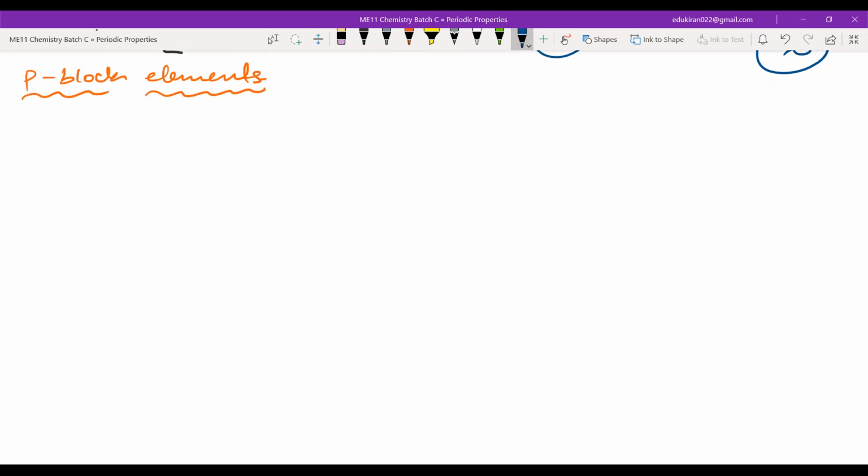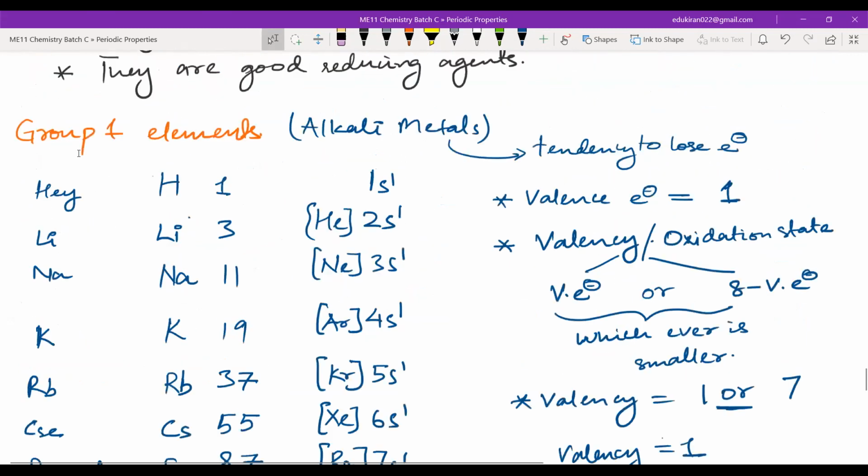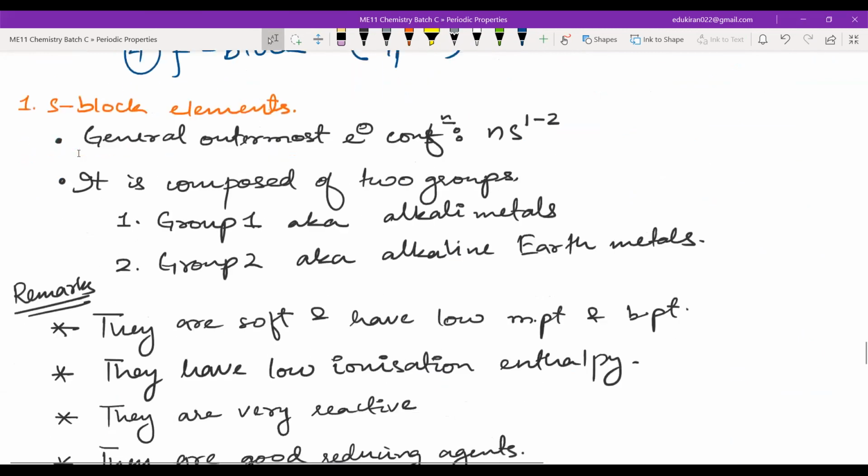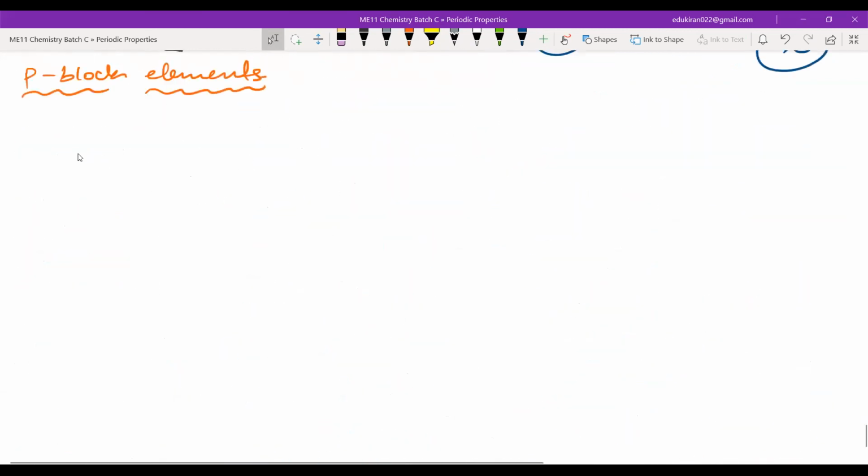Now write P block elements. Now we will write some general characteristics of P block elements, and after that we will start with group 13. The general electronic configuration, GEC, will be ns2 np1 to 6. That means the s orbital will be completely filled in the P block elements. We will be filling the electrons in the p orbitals.